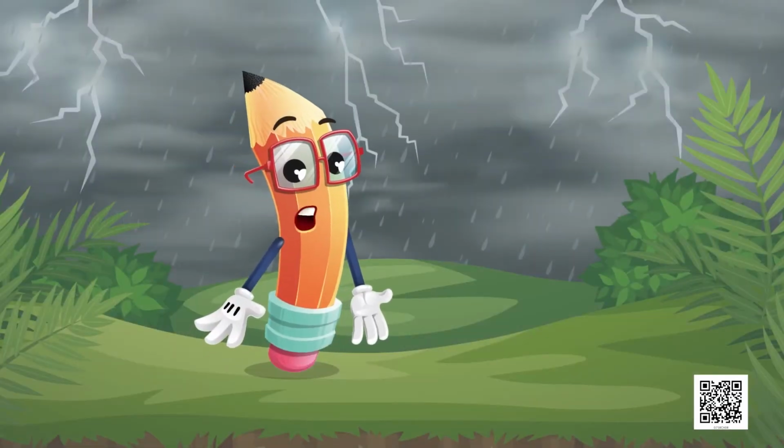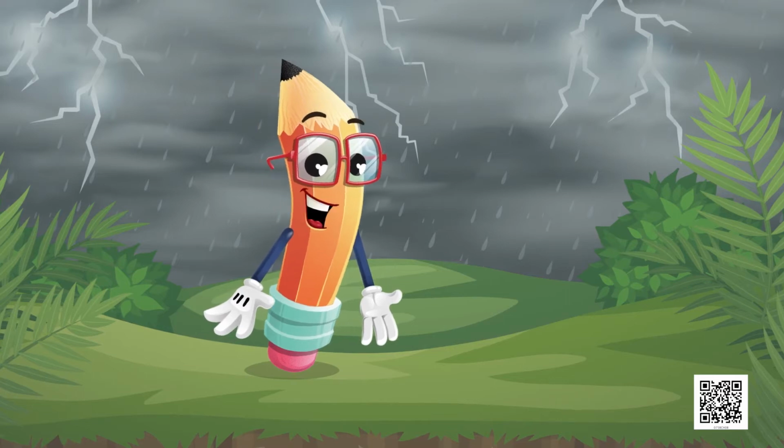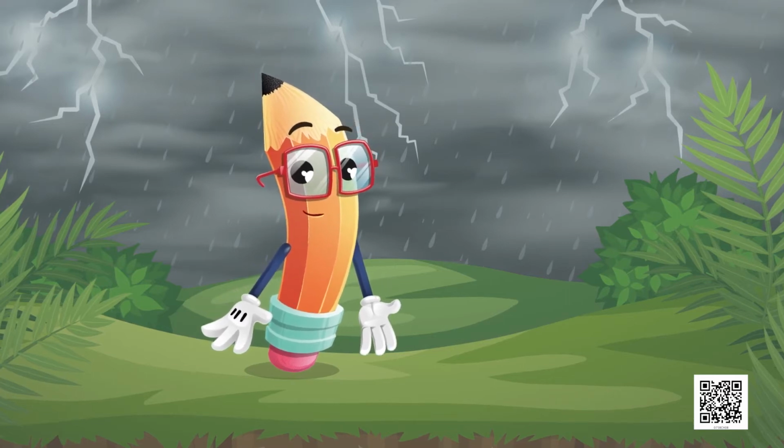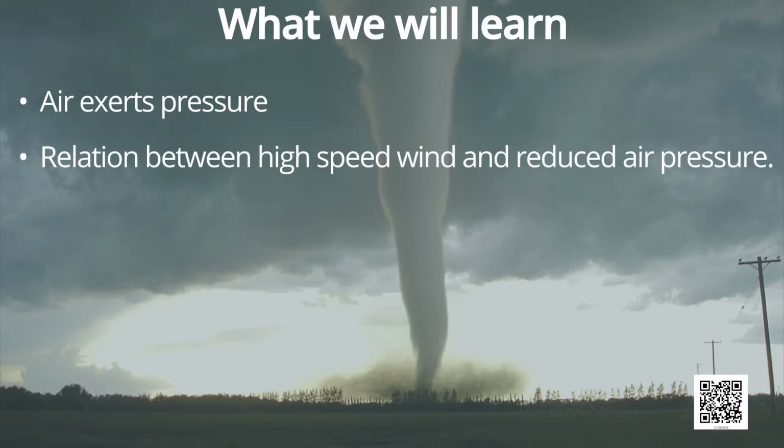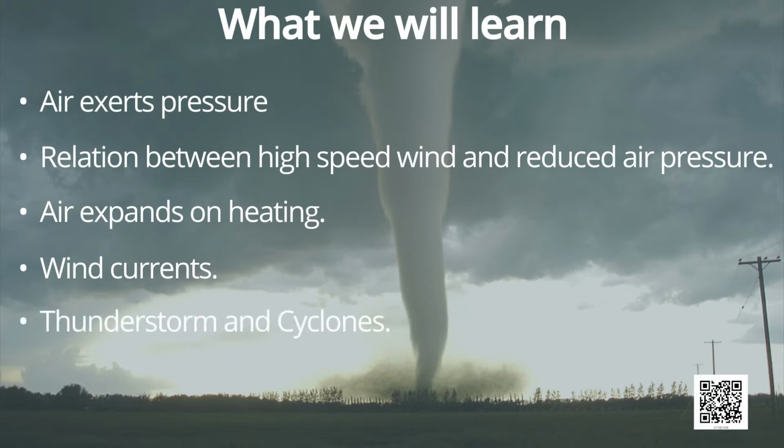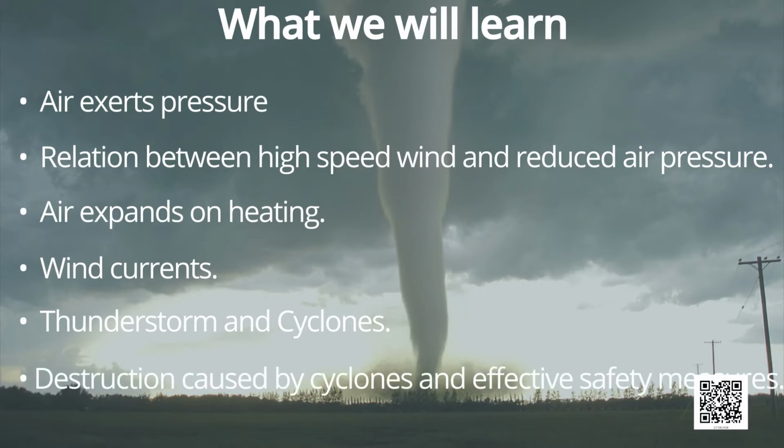Dear students, now let us see what we are going to learn in this chapter. Air exerts pressure, relation between high speed winds and reduced air pressure, air expands on heating, wind currents, thunderstorm and cyclones, destruction caused by cyclones and effective safety measures.